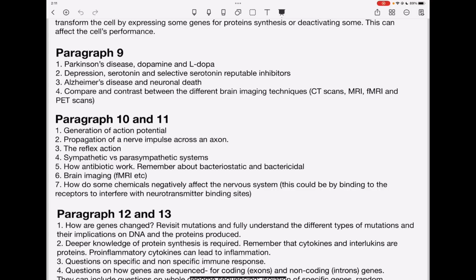They can also ask about how antibiotics work. You need to remember some are bacteriostatic and others are bactericidal. So remember the details of how bacteriostatic antibiotics as well as bactericidal work. And again, in these two paragraphs, they can talk about brain imaging because there was a statement about functional MRIs. They could also ask about how some of the chemicals negatively affect the nervous system, and this could be, of course, similar to what we've done already by binding onto specific receptors to interfere with neurotransmitter binding sites, and how that can prevent impulse transmission through specific neurons.